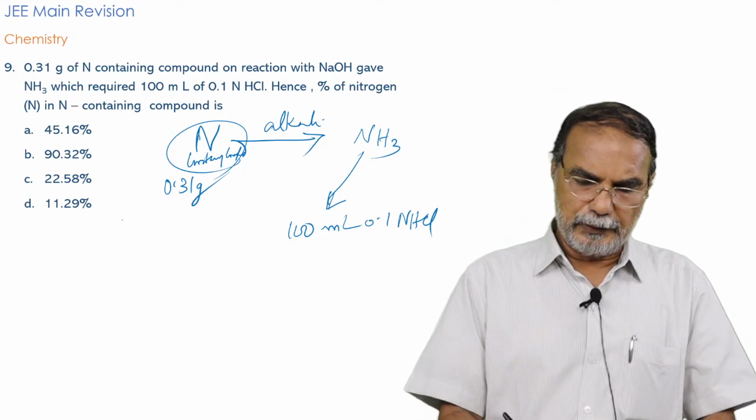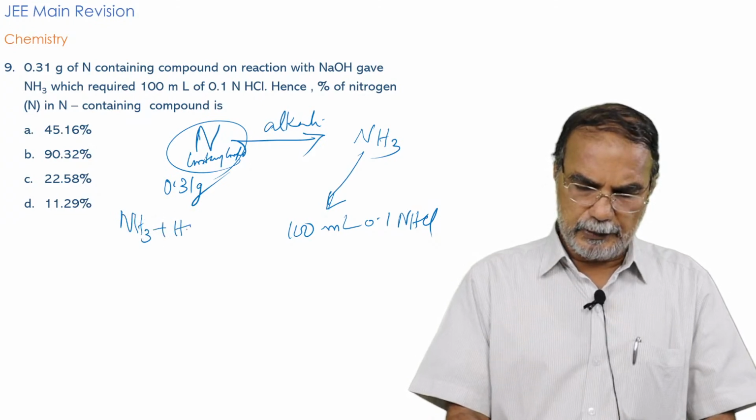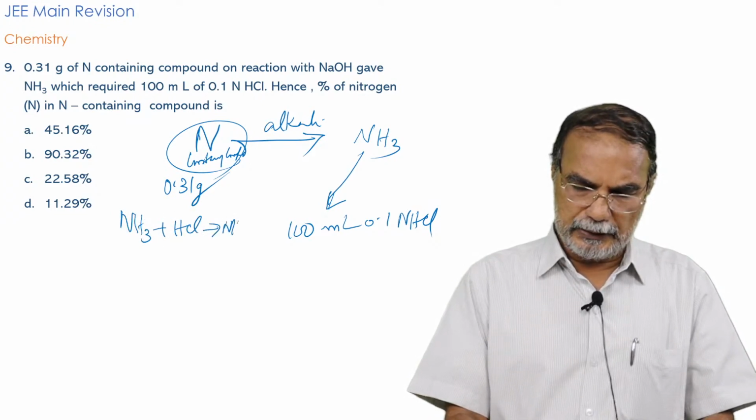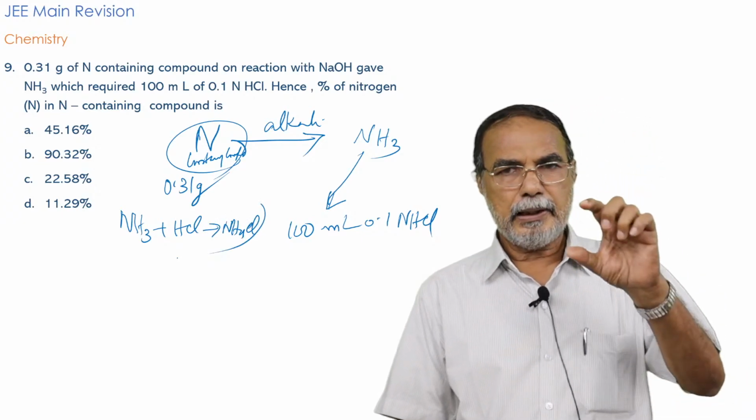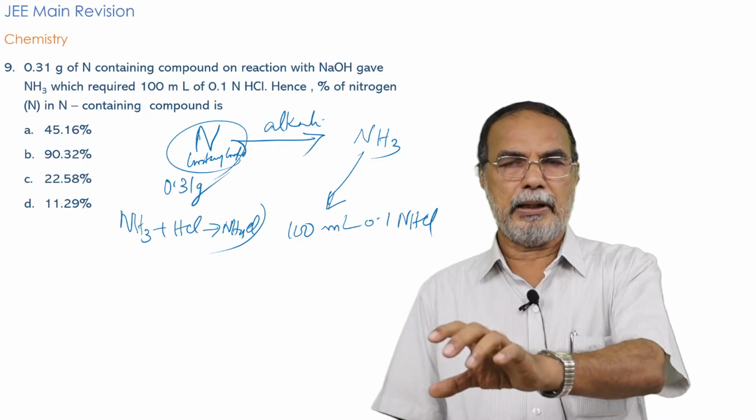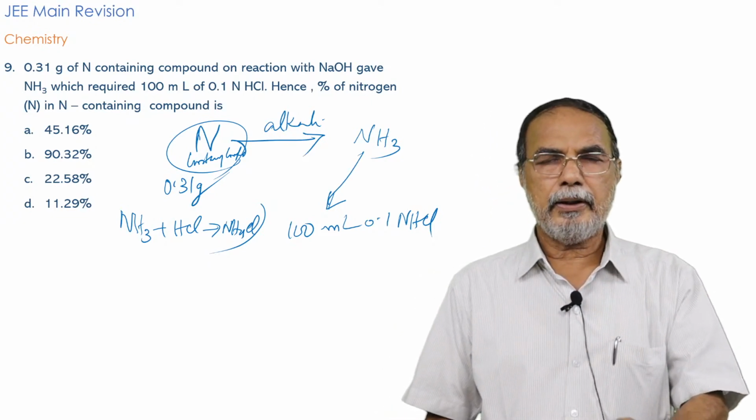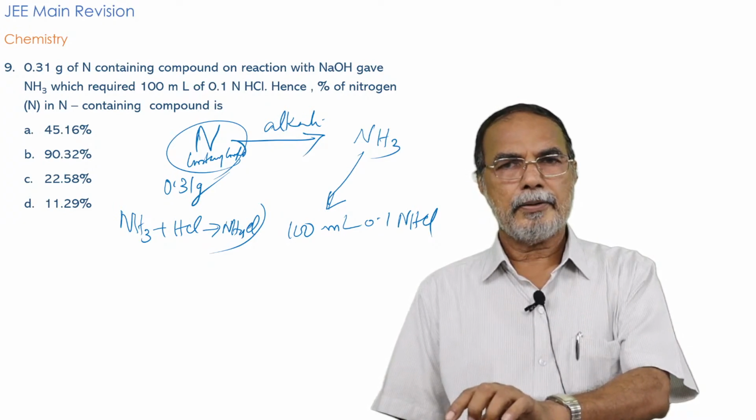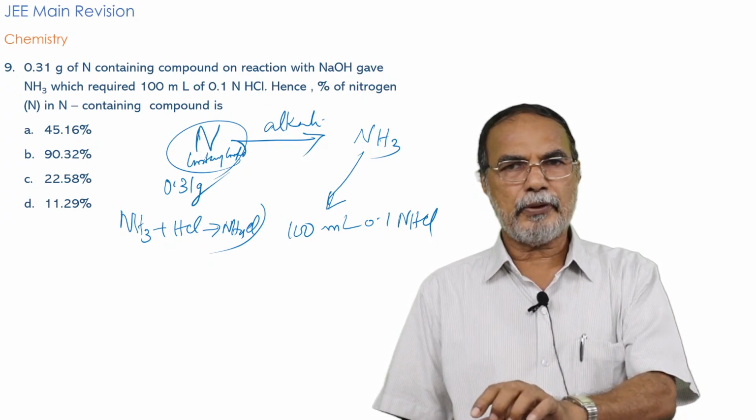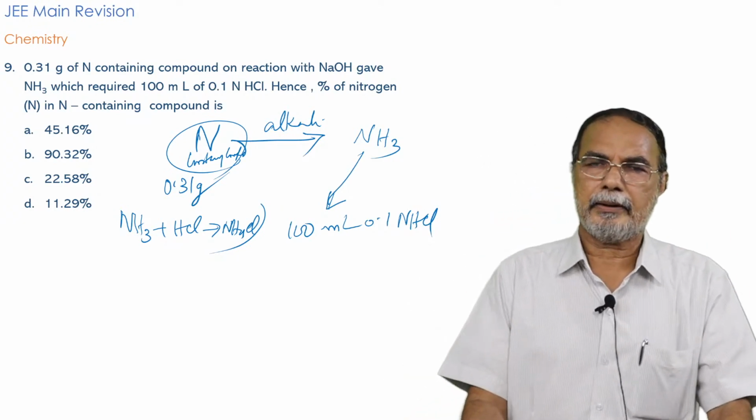And the neutralization reaction between ammonia and HCl is again pretty simple. NH3 plus HCl giving NH4Cl. That is a simple reaction. So for NH3, you require 1 HCl. For 1 NH3, you require 1 HCl. Or conversely, for 1 HCl, 1 NH3 has to react.